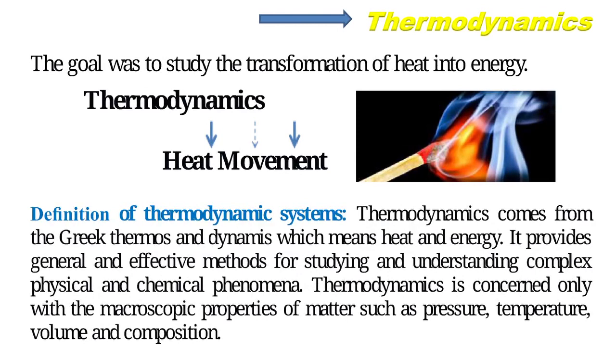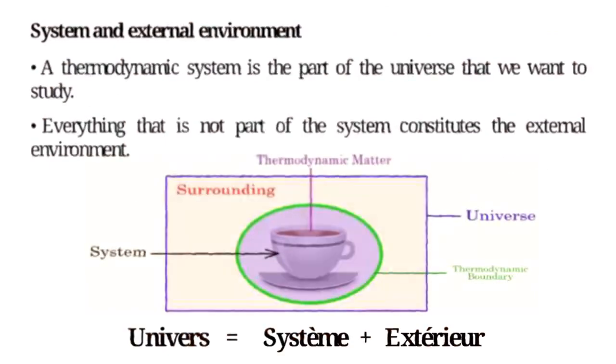Thermodynamics. The goal was to study the transformation of heat into energy. Heat movement. Definition of thermodynamic systems. Thermodynamics comes from the Greek thermos and dynamis, which means heat and energy. It provides general and effective methods for studying and understanding complex physical and chemical phenomena. Thermodynamics is concerned only with the macroscopic properties of matter such as pressure, temperature, volume and composition.